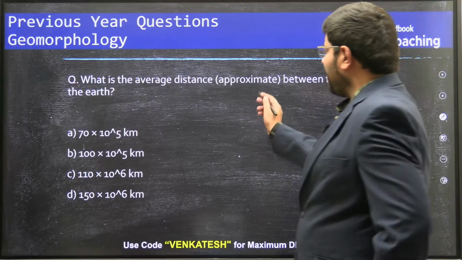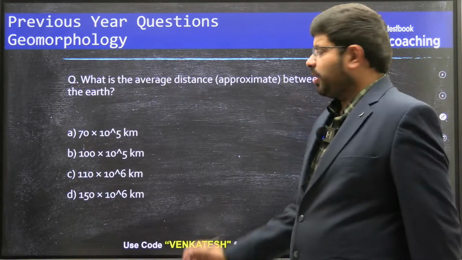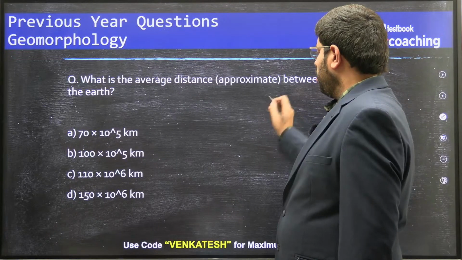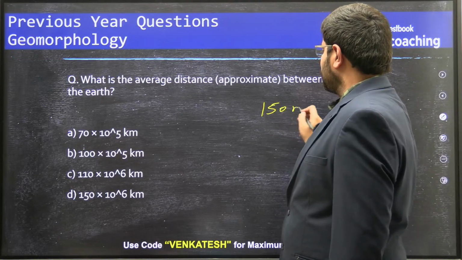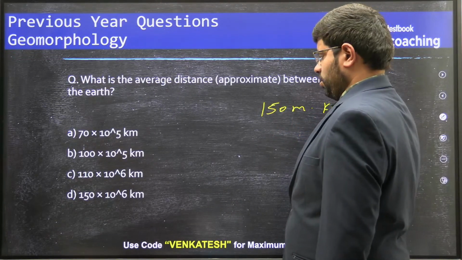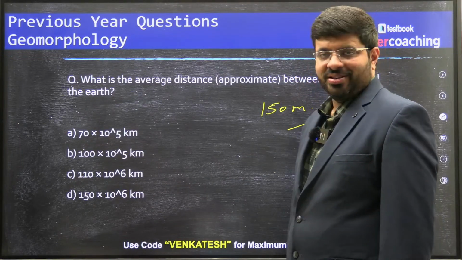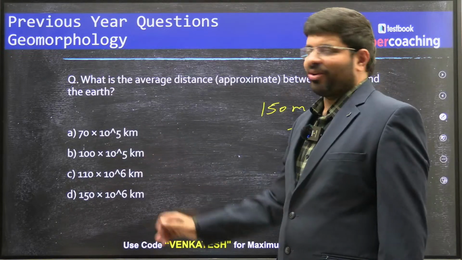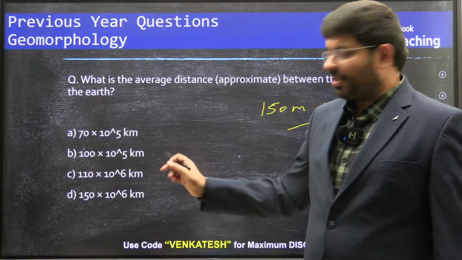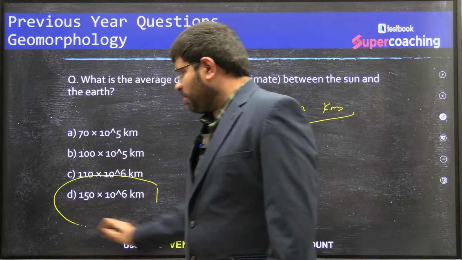When you talk about the average distance between the Sun and the Earth, it is around 150 million kilometers. So you can write 150 into 10 to the power of 6. What is this, 10 to the power of 6? Maybe I didn't get the right template here. This is the answer, 150.